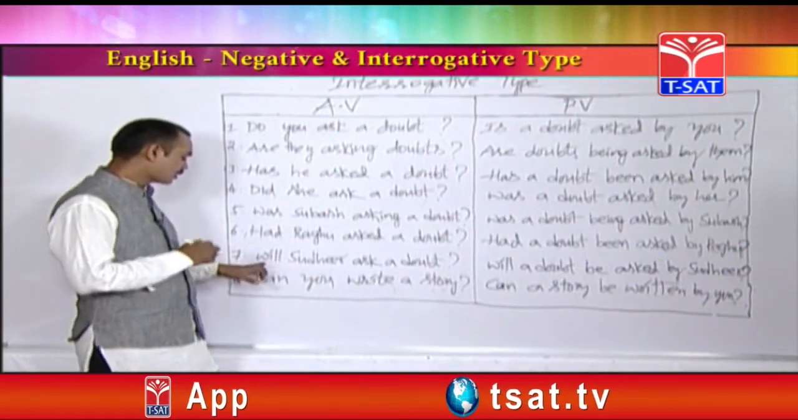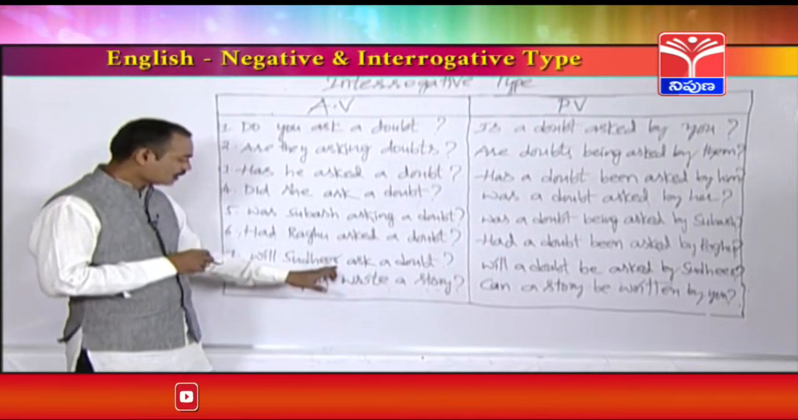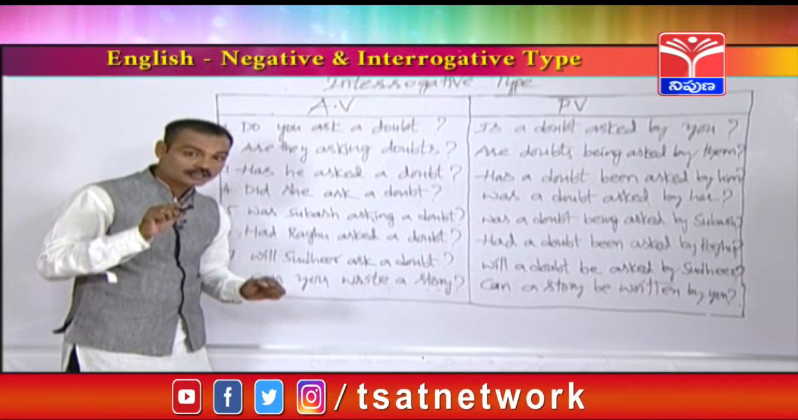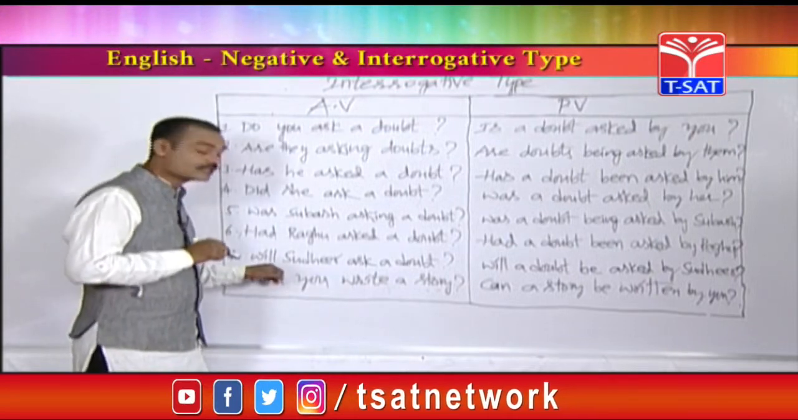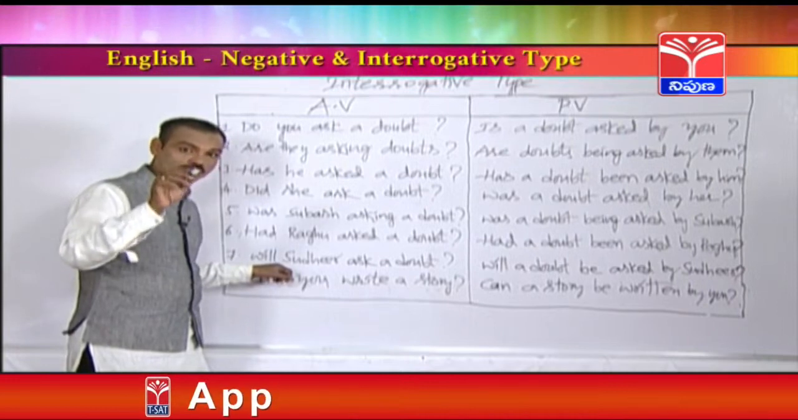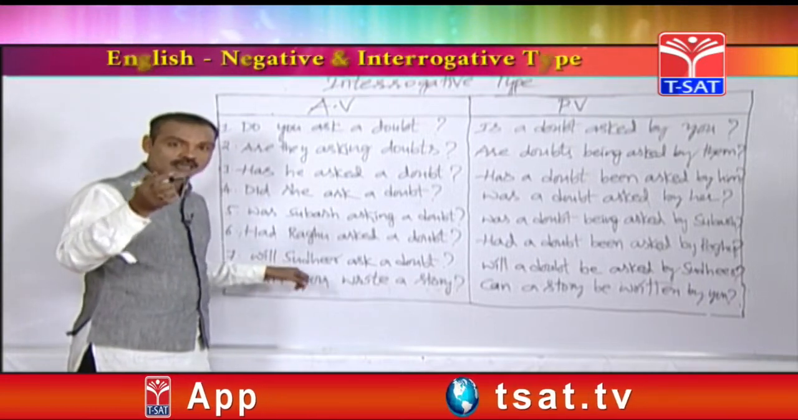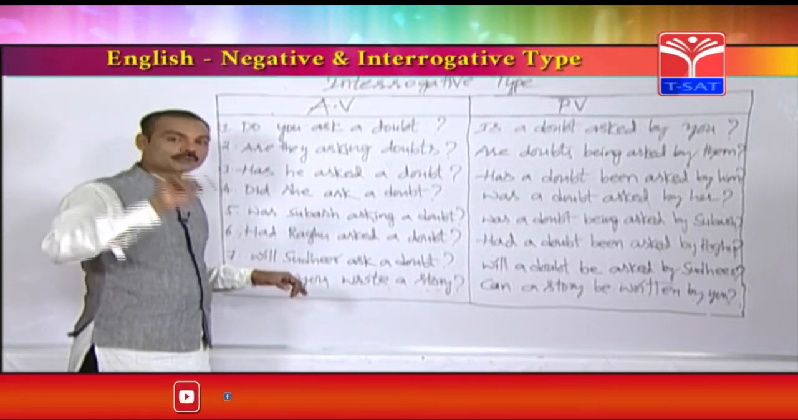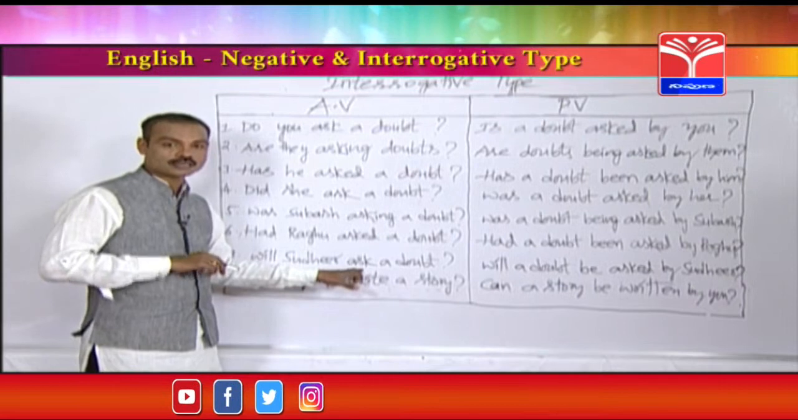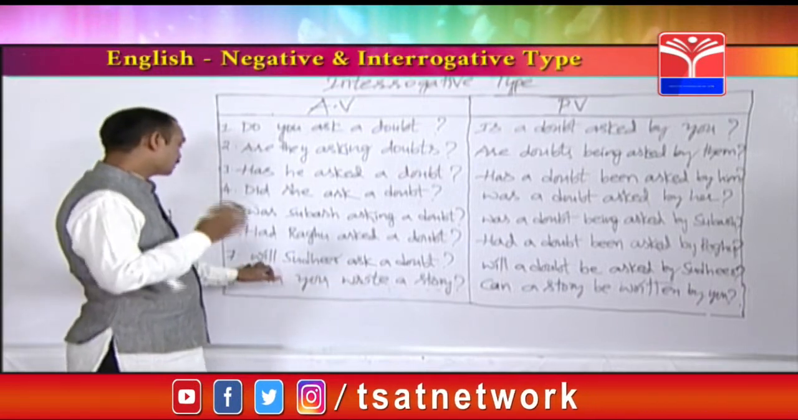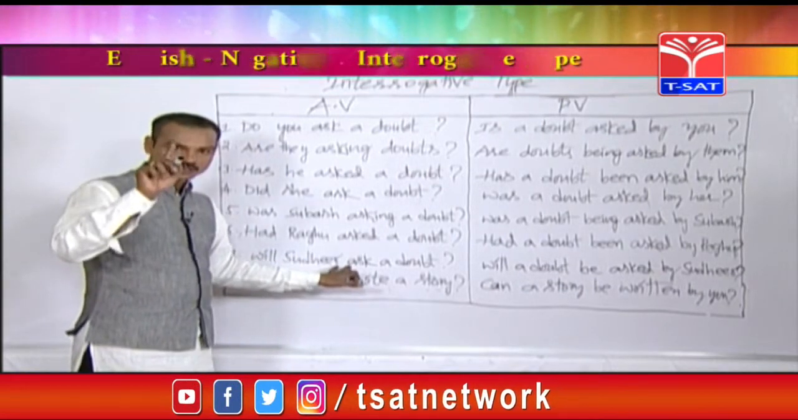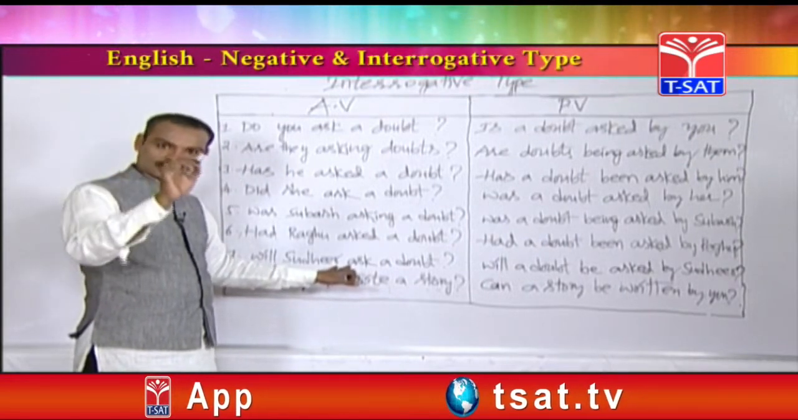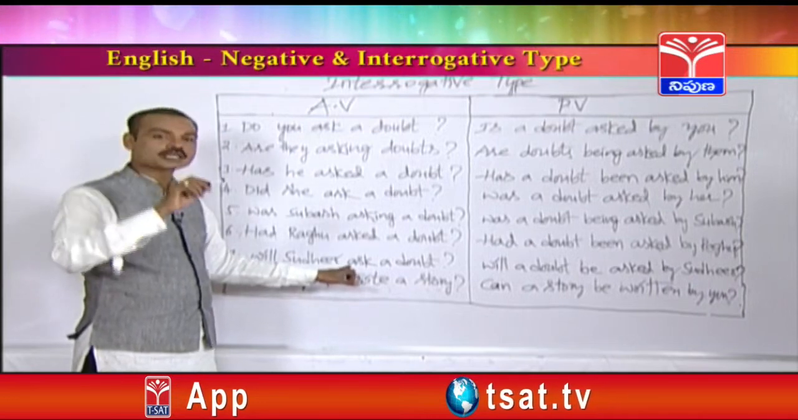Next, here is a sentence. Will Sudhir ask a doubt? Okay, it is a question. From which tense is it? How to find out? Will is there. Whenever you find either shall or will in any sentence, and apart from shall or will, you also find the first form of the verb, here ask is the first form of the verb. So shall or will plus the first form of the verb, if these are available in one sentence, you can treat that sentence as simple future tense.